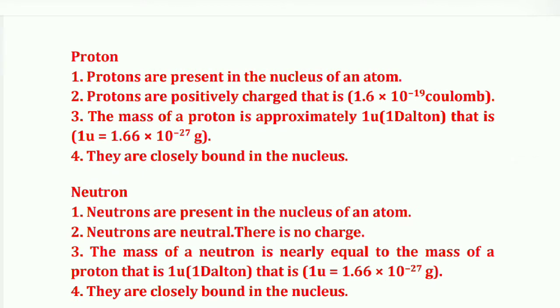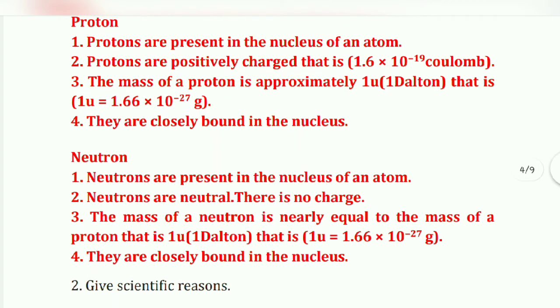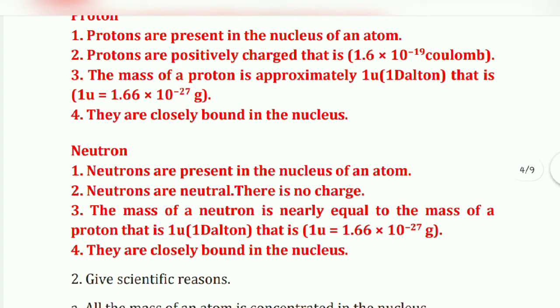Okay, then next one is proton. Protons are present in the nucleus of an atom. So protons are positively charged, that is 1.6 into 10 minus 19 coulomb. Then the mass of a proton is approximately 1 u, that is 1 Dalton, and that 1 Dalton is equal to 1.66 into 10 minus 27 g. Okay, they are closely bound in the nucleus.